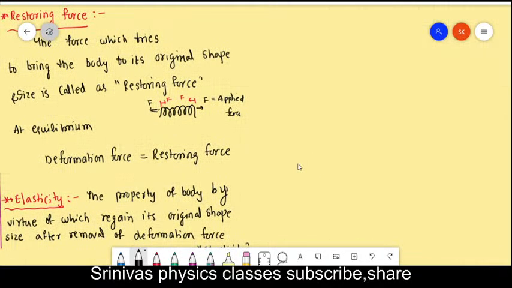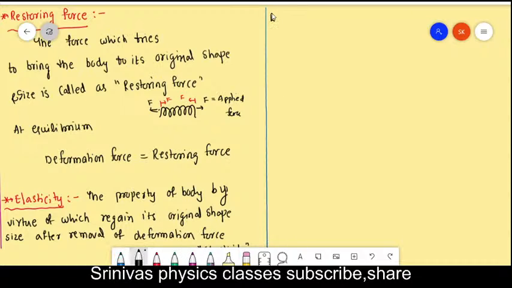Next, let us go for some examples of elastic bodies. Can you give an example of an elastic body? Anyone, write in the chat box. Give an example of an elastic body. An elastic body means the body which has the property of elasticity, right? And that is called an elastic body.